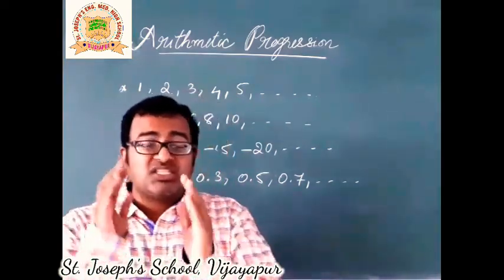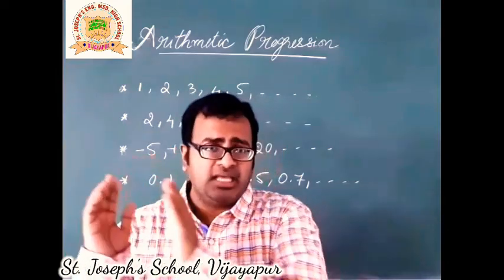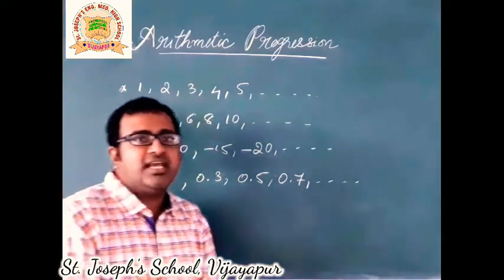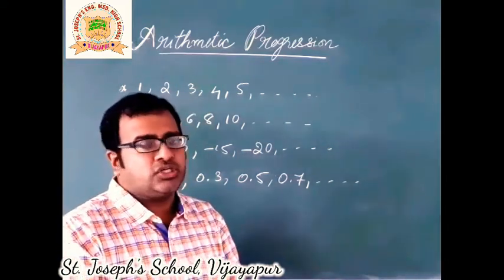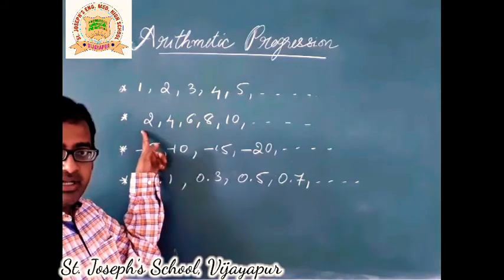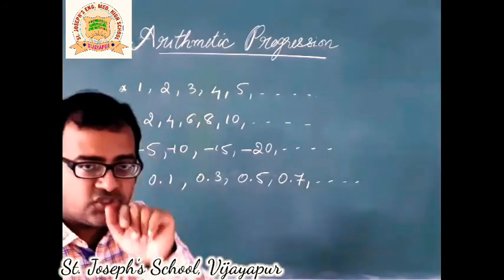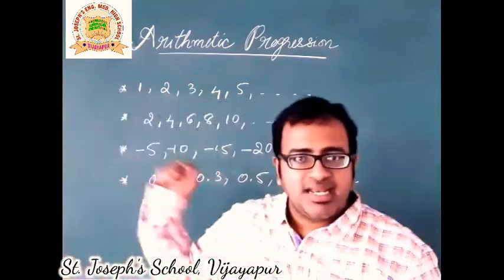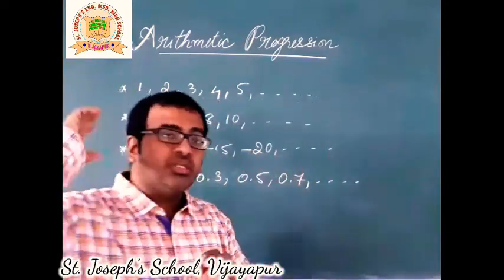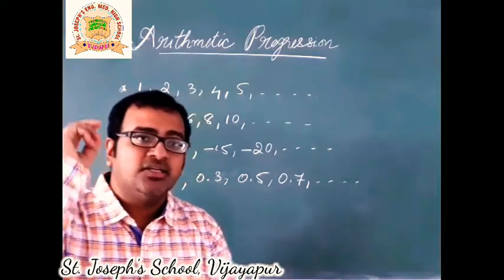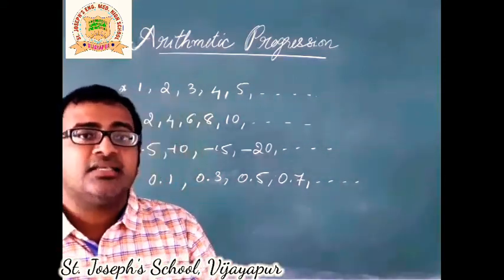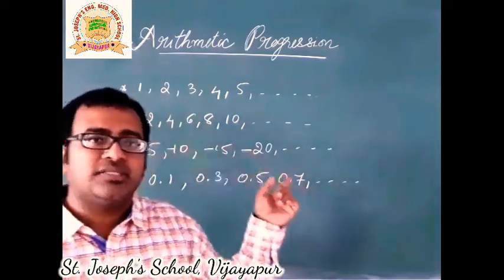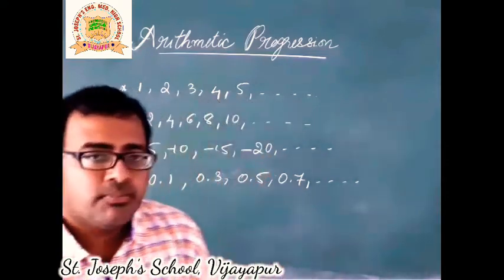So, if there is a constant number that is in either increasing or decreasing order, if that difference is constant, we say it is an arithmetic progression. Similarly, the second one, 2, 4, difference is 2. 6 and 4, difference is 2. 8 and 6, difference is 2. 10 and 8, difference is 2. So, the difference is constant. It is 2. We call that difference the common difference. And since it has a common difference, this sequence can be called an arithmetic progression.